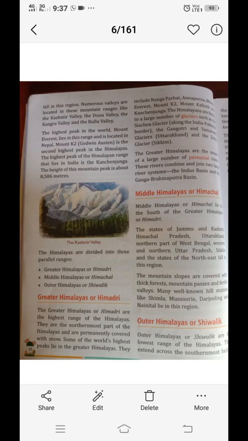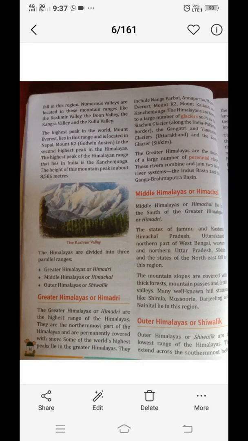Himalaya or Shivalik. So Himalaya is divided into 3 parts or in 3 parallel ranges: Great Himalaya or Himadri, Middle Himalaya or Himachal and Outer Himalaya or Shivalik. Great Himalayas or Himadri. The Great Himalayas or Himadri are the highest range of the Himalayas. They are in the northmost part of the Himalayas and are permanently covered with snow. Some of the world's highest peaks lie in the Greater Himalaya.